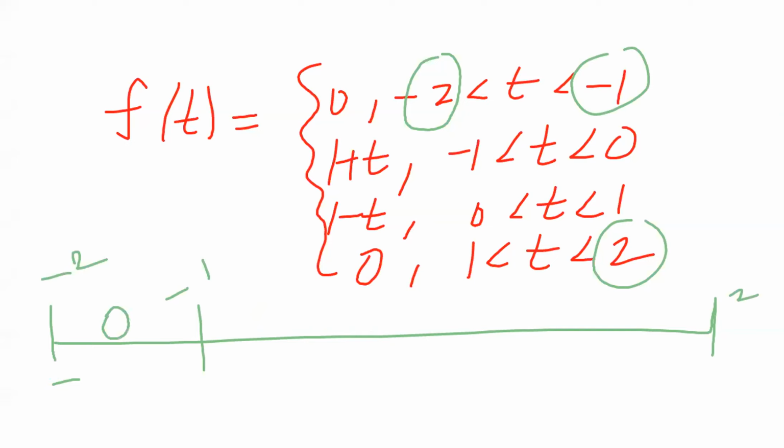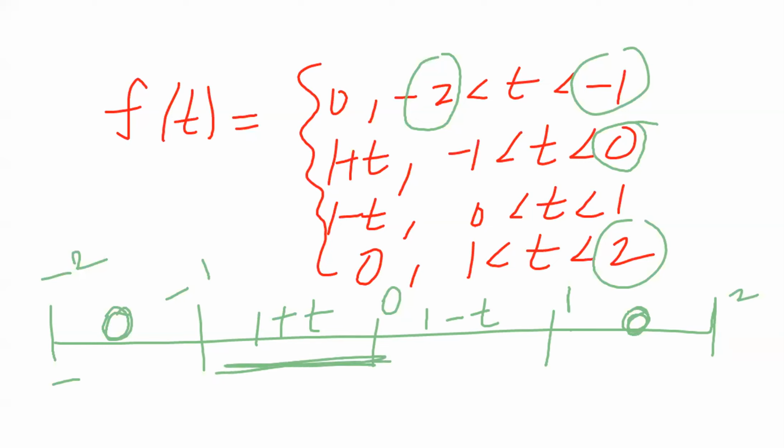Here f of t value is 0. And minus 1 to 0: the value of f of t is 1 plus t. And 0 to 1, here f of t value is 1 minus t. Finally 1 to 2, the value is 0. So the first value and last value are 0. So we have to simplify only two values. The two values are minus 1 to 0 and 0 to 1.